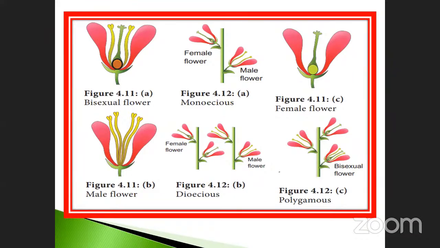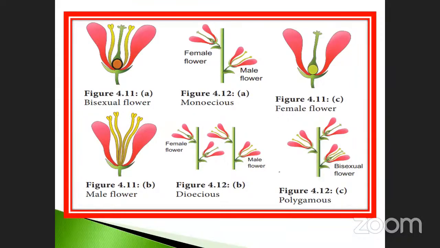Dioecious is the same, but on separate branches. Here the same branch contains both the male as well as female flower. In this category, there are separate branches and separate flowers also. Male is present separately, and female is also present on a separate branch.